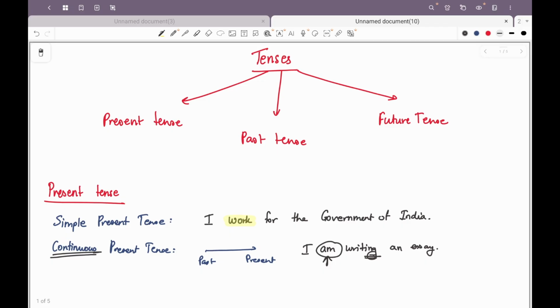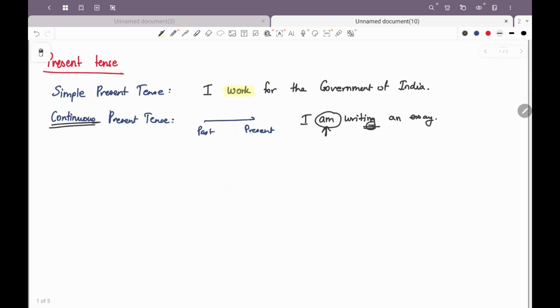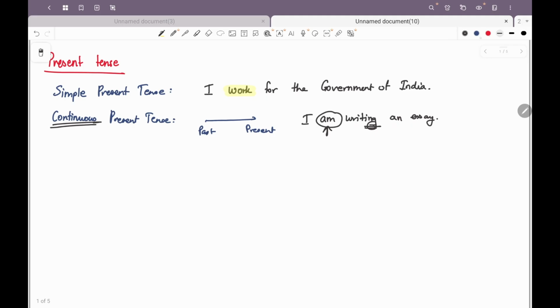Now if we take a look at the present perfect tense or present perfect continuous tense, both of these talk about actions not really in the present, they talk more about actions in the past. So we still have them in the present tense, but they will talk about actions in the past. So let's say perfect present tense.